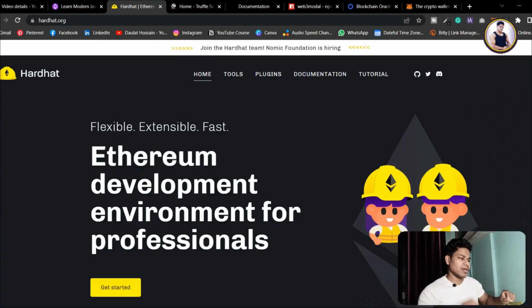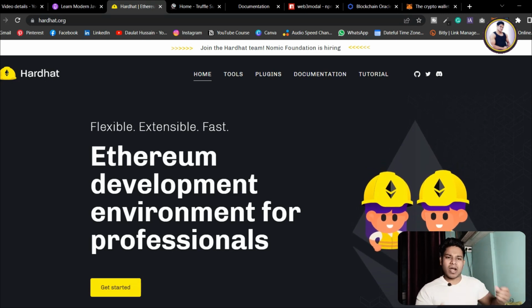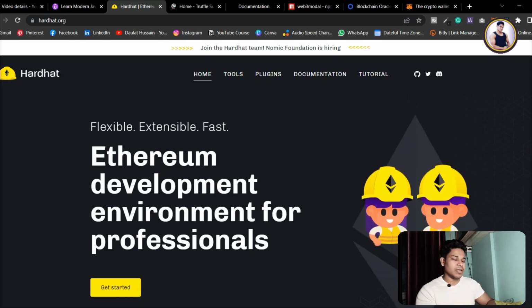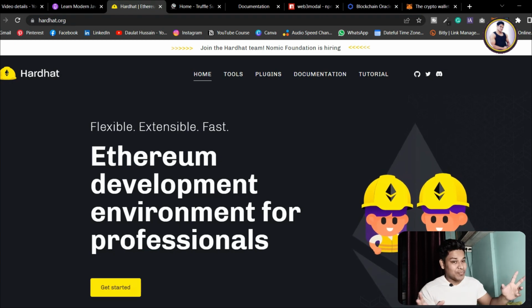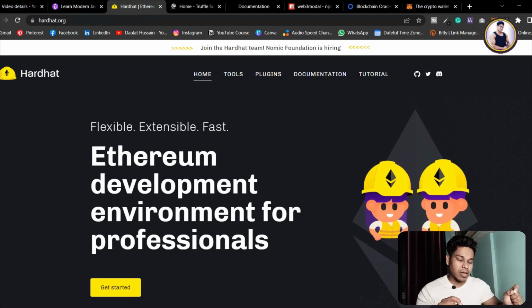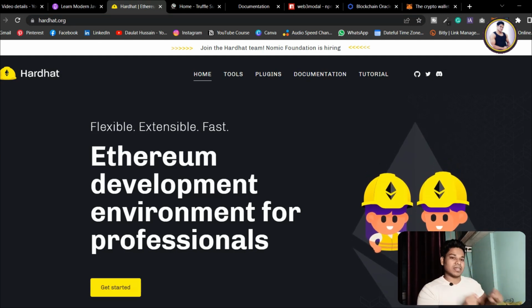And I have talked so many things about this language, but I haven't told you the name. I'll show you. I want you to figure out what language I'm talking about. Okay, so here we have the very first tool, which is Hardhat. Hardhat is one of the powerful blockchain development environments where you can build smart contracts, test smart contracts, and utilize the inbuilt packages like the Chai library or Mocha library. So I hope you guys now have understood what language I'm talking about. I'm talking about JavaScript. It's absolutely important for you to know the language and how it works.